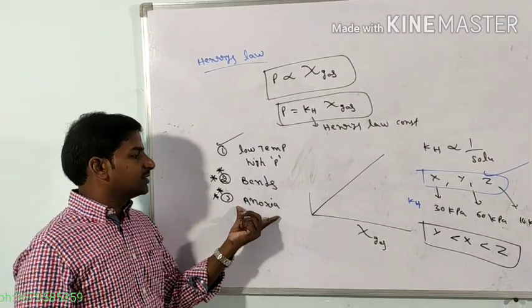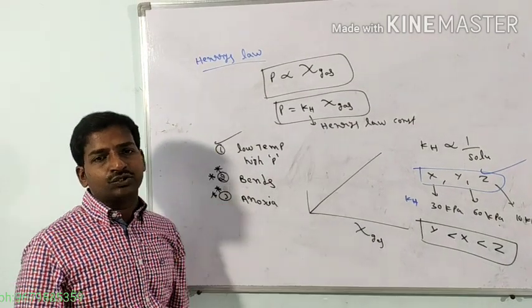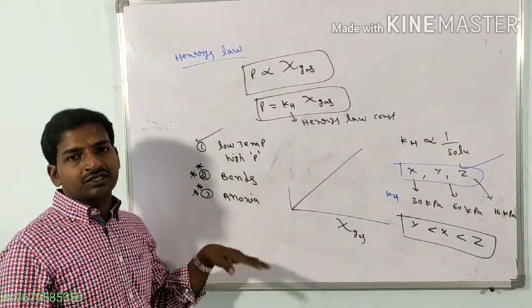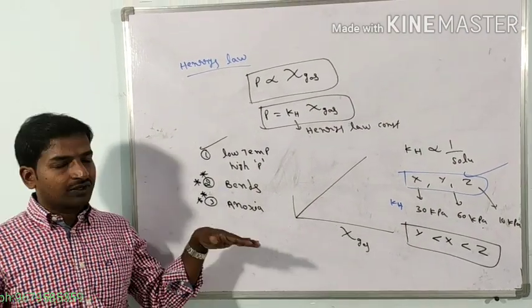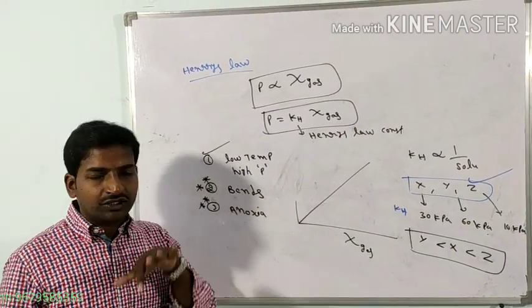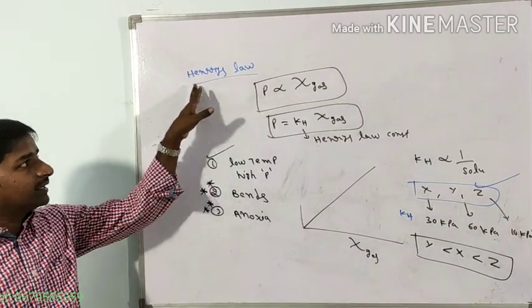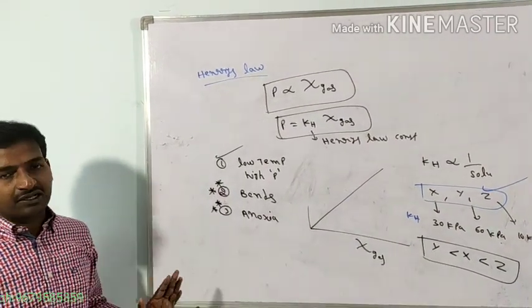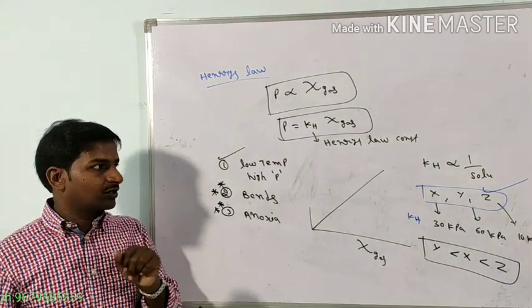Next is anoxia. Persons living at high altitudes have a lower concentration of oxygen in their blood circulation system. That is called anoxia. Because of anoxia, the person is unable to think perfectly. So these are Henry's law and its applications. That is one question: define Henry's law and give the applications of Henry's law.